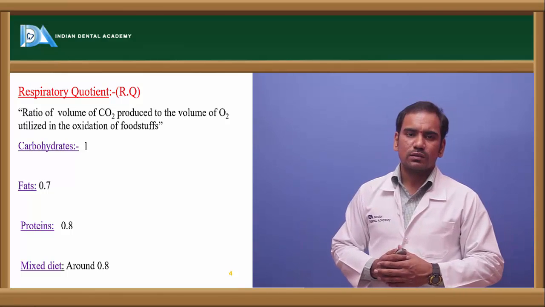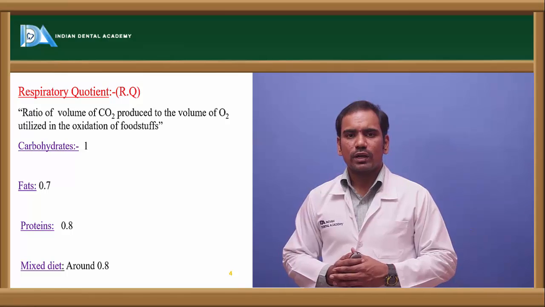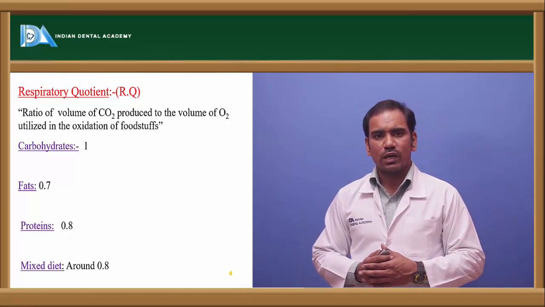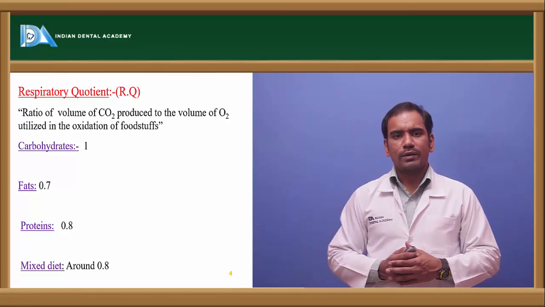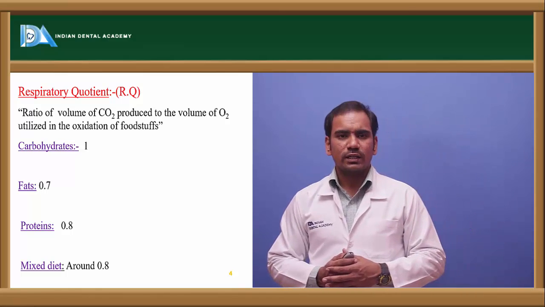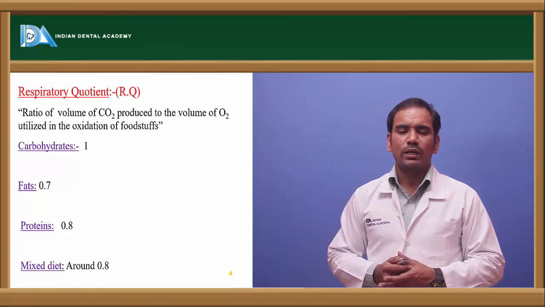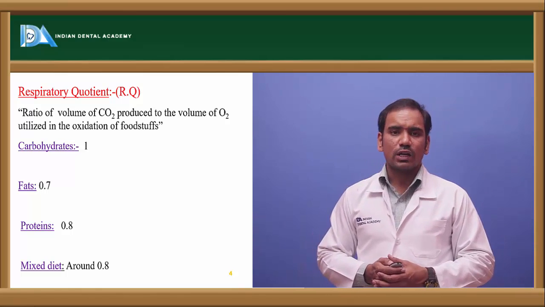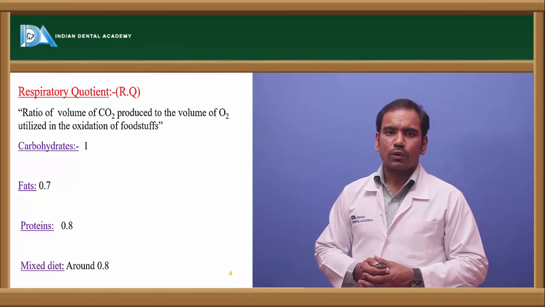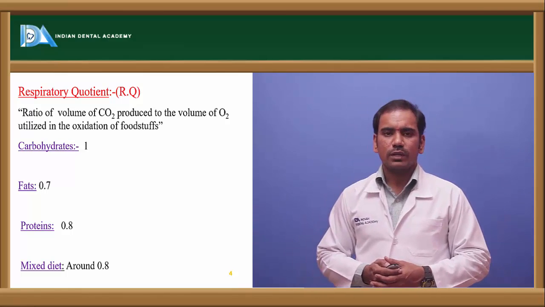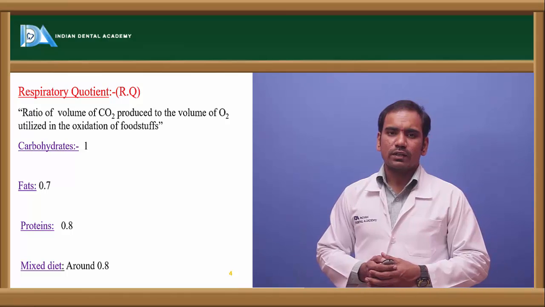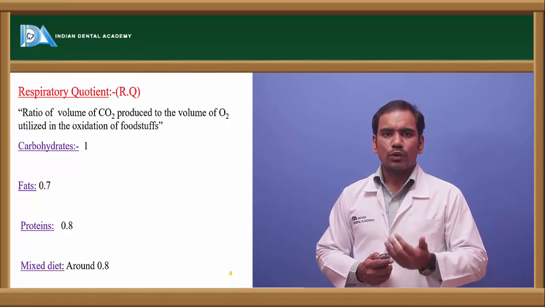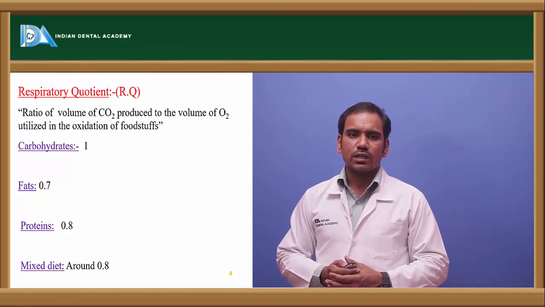The respiratory quotient for carbohydrates is 1, for fats it is 0.7, for proteins 0.8, and for a mixed diet it is 0.8. So that's the RQ value of carbohydrates, fats, proteins and mixed diet.